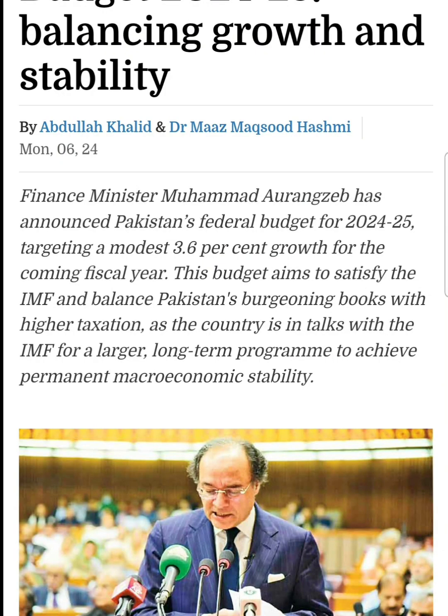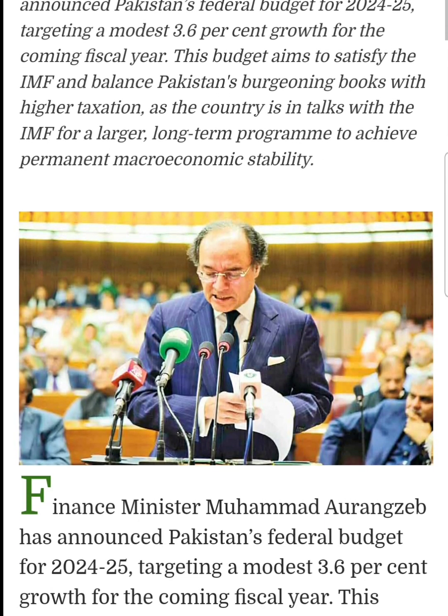Pakistan budget 2024-25, balancing growth and stability. Finance Minister Mohammad Aurangzeb has announced Pakistan's federal budget for 2024-25, targeting a modest 3.6% growth for the coming fiscal year. This budget aims to satisfy the IMF and balance Pakistan's borrowing books with higher taxation, as the country is in talks with the IMF for a larger long-term program to achieve permanent macroeconomic stability.